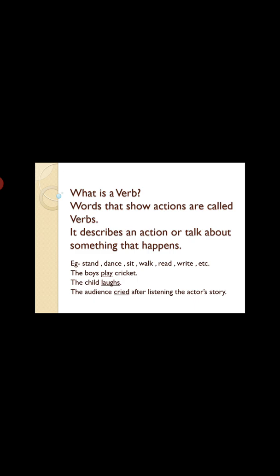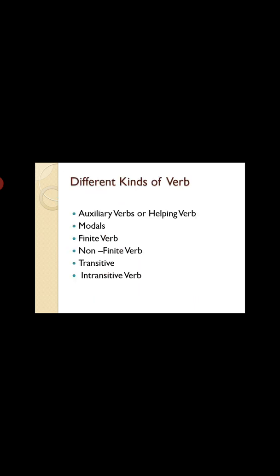When we are playing, we are doing something. When we are laughing, we are doing something. When we are standing, we are doing something. So all these are doing words or action words. Now, as the name of the chapter is kinds of verb, we are going to study various kinds of verb in this chapter. They are auxiliary verbs or helping verbs, modals, finite verbs, non-finite verbs, transitive verbs and intransitive verbs. First of all, we will go according to the category.